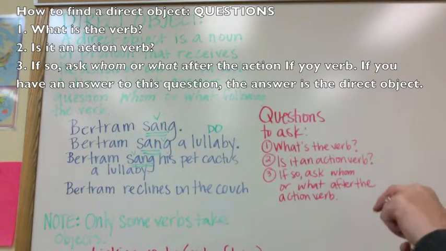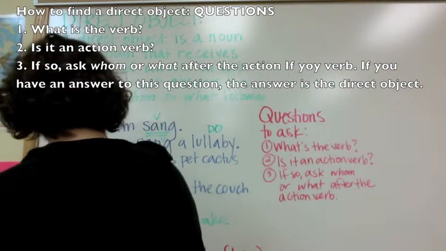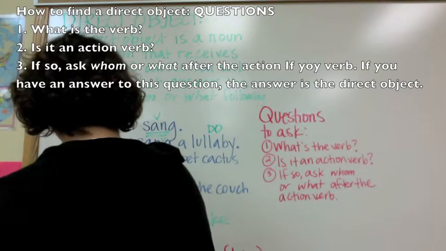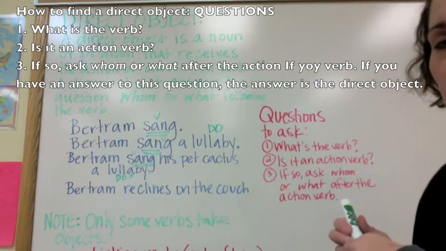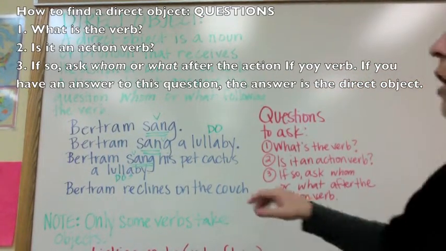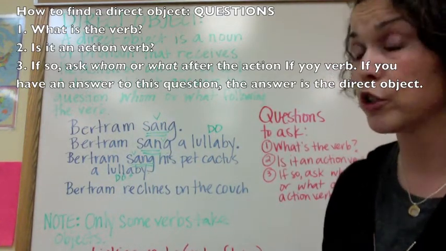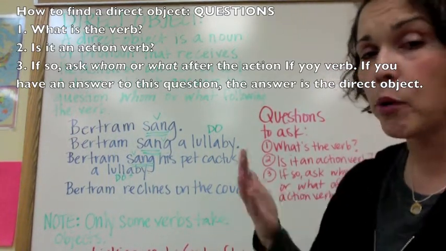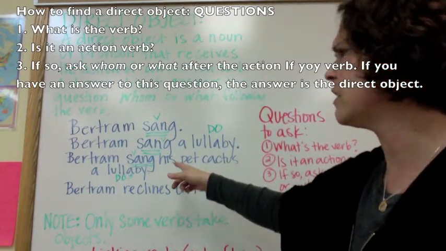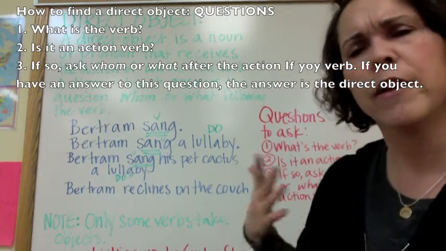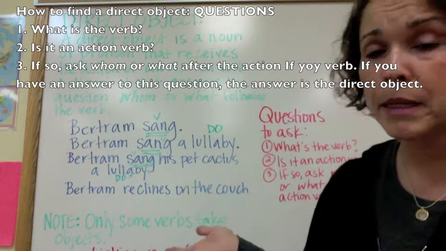You'll notice that the answer is still Bertram sang a lullaby. So lullaby, and I'm kind of running out of room here, so I'm going to write my DO under lullaby. Lullaby is still our direct object. You'll notice that there's something else in between sang and the actual direct object. And we're actually going to talk about that in a minute. But it's important that you go through the questions and you ask them in a kind of a thinking, logical way. Because if you had said, oh, Bertram sang his pet cactus, because that's what's next, if you really think about it, you can't sing a pet cactus. That doesn't make any sense. But Bertram sang a lullaby makes great sense.